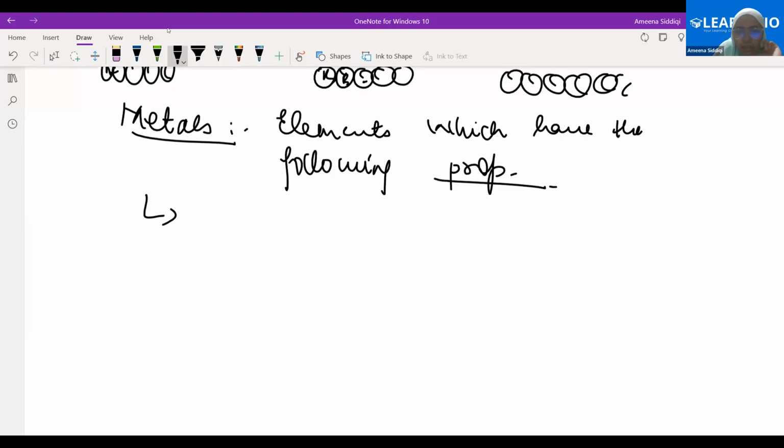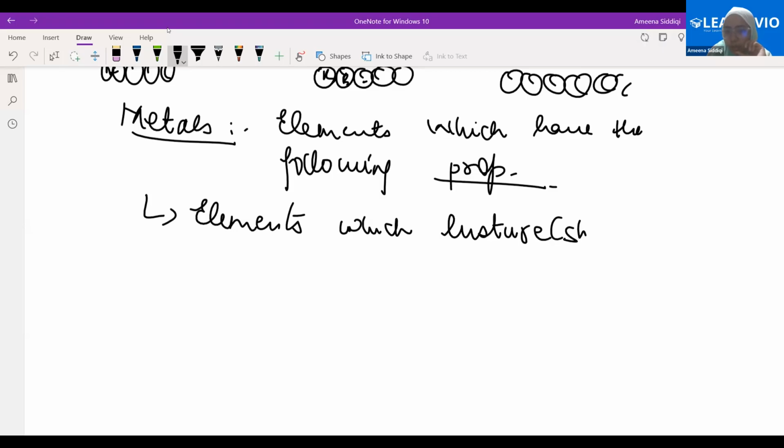I'm writing elements here just to make you understand that we are just talking about the elements. Elements which have luster on them. Luster, you understand? Shining. There are some elements which show this lustrous property, otherwise they do not. So the elements which show this lustrous property are referred to as metals. The elements which do not are referred to as non-metals. Clear? Please write it down.